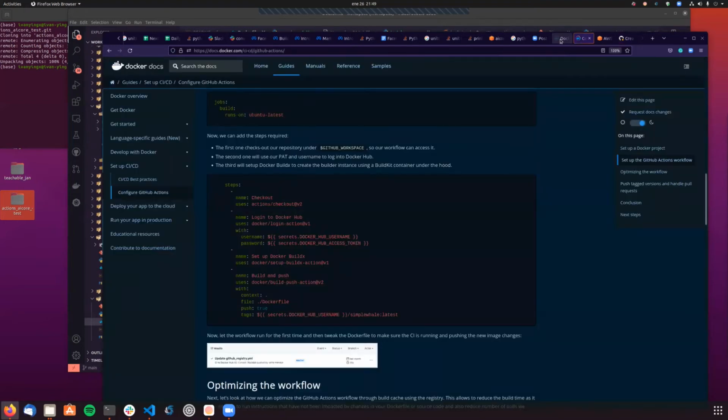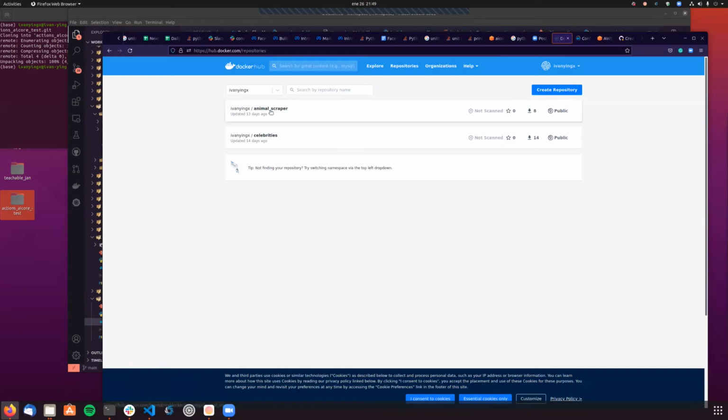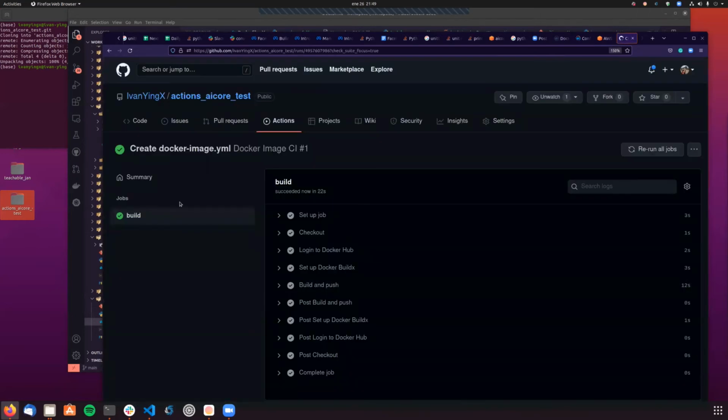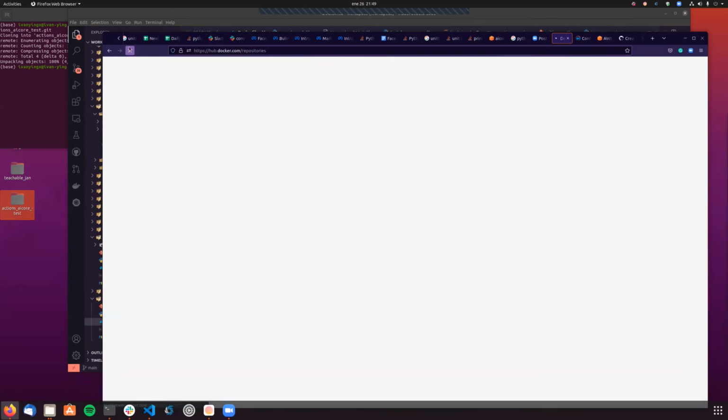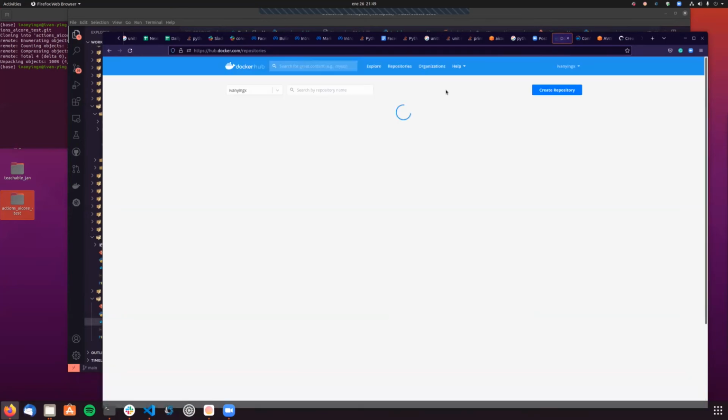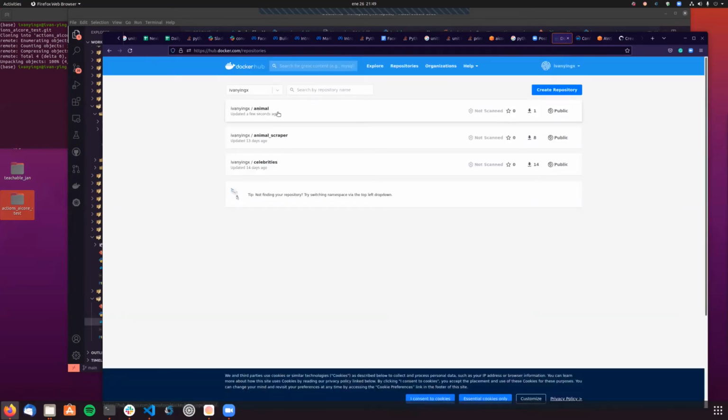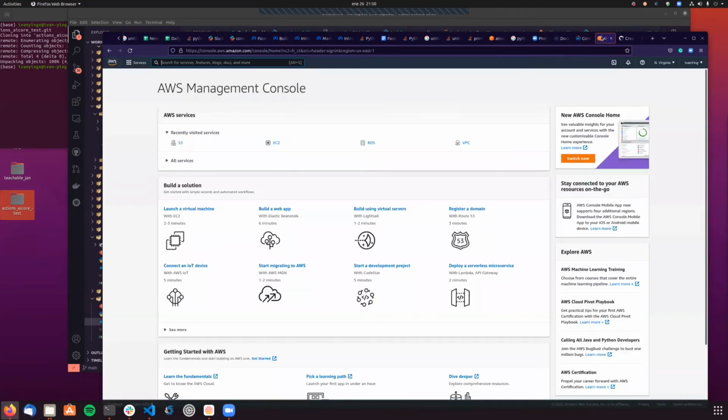So let's go to my Docker Hub account. Oh yeah, you can see this is my Docker Hub account. I just have two different repositories, so two different images. And let's see what happens now. Now that this action has finished, let's refresh this. And now we have a new one, the animal image. All right, so let's test that out.